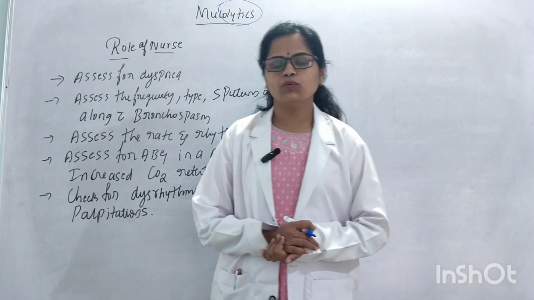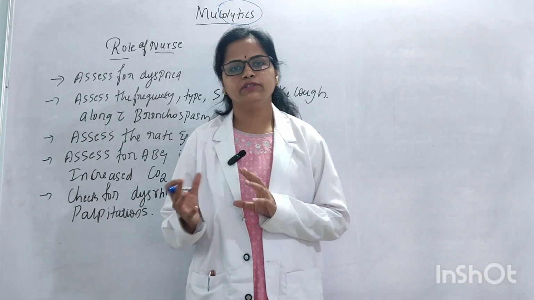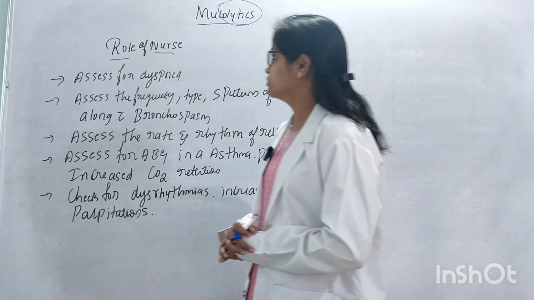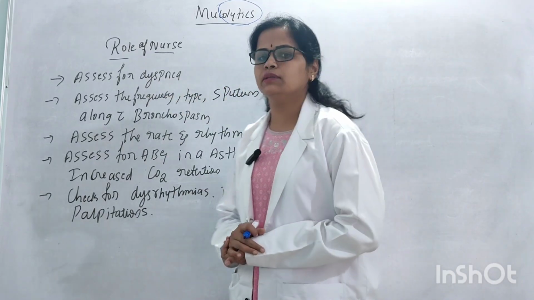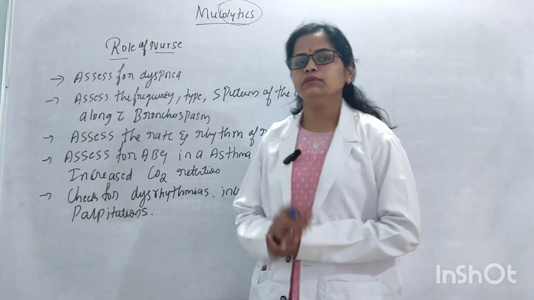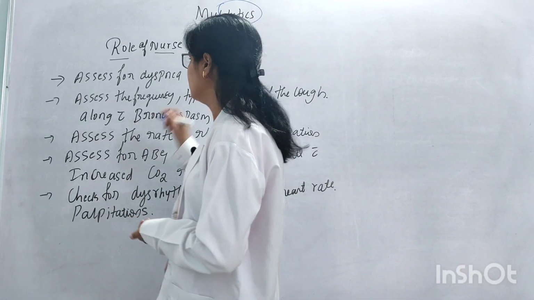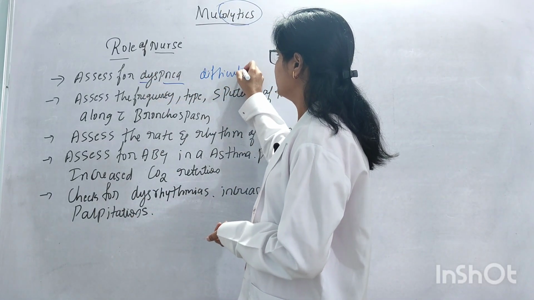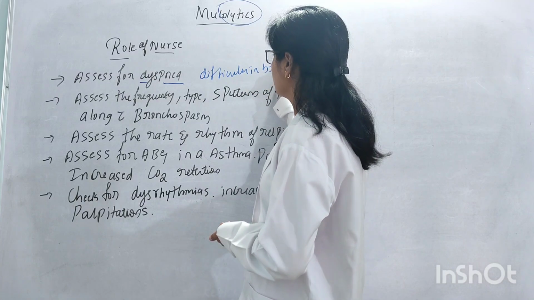Next, we'll see about the roles and responsibilities of the nurse after the administration of the mucolytics. Here the first role is to assess for dyspnea. Dyspnea is nothing but difficulty in breathing. The nurse should assess the severity of the patient's breathing difficulty.